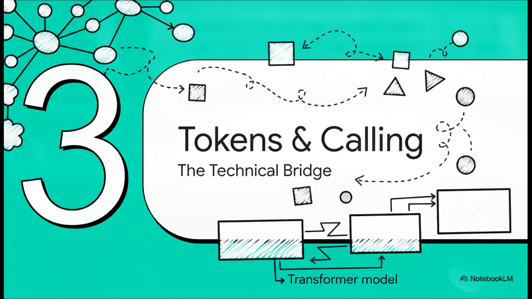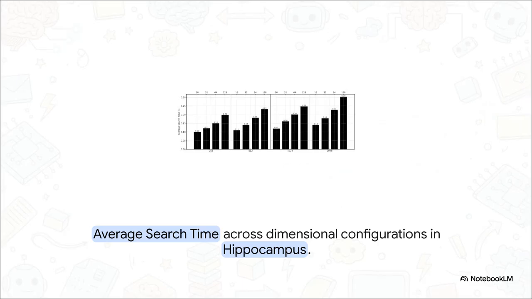All right, Section 3, tokenization and function calling. This is where we cross the technical bridge. Understanding the whole biological metaphor is great, but how does that actually work in software? Well, look at this. What's really fascinating about specialized, tokenized memory frameworks like Hippocampus is their sheer speed.